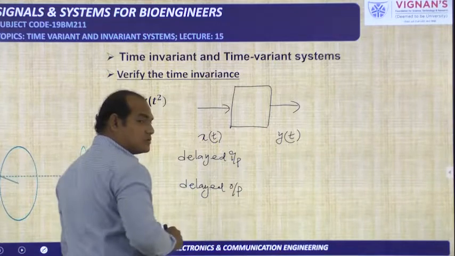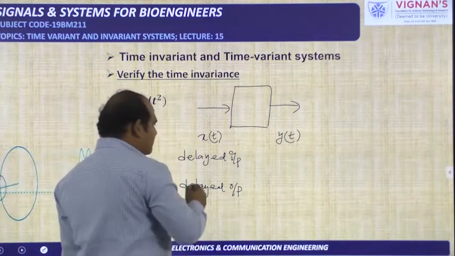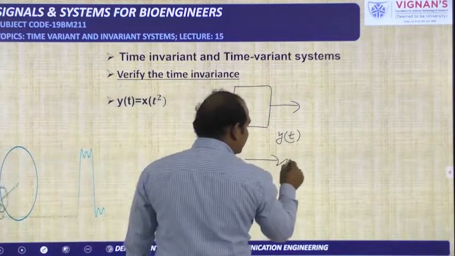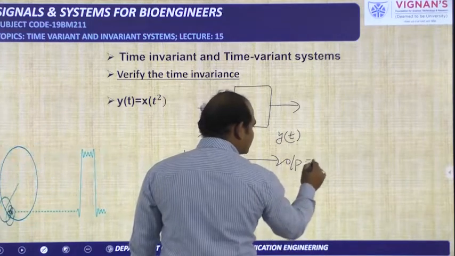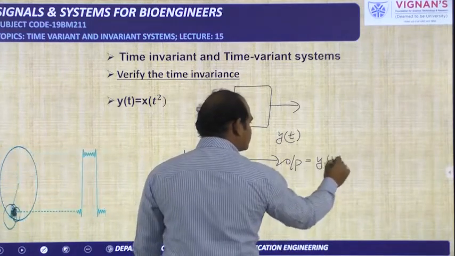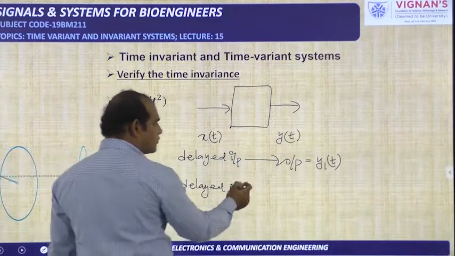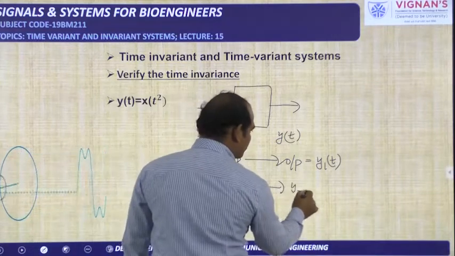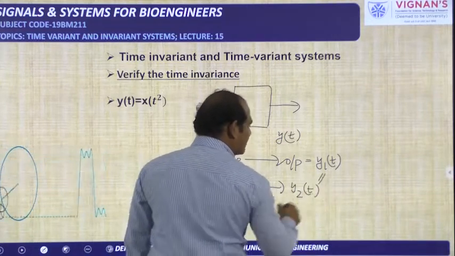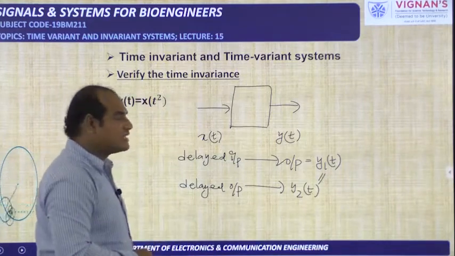These two things we have to check. By giving the delayed input, whatever output we get, for example, is y1 of t. Next, the delayed output is represented, for example, as y2 of t. These two must be the same. Then we can tell that is a time invariant system.